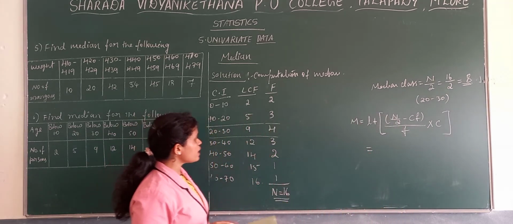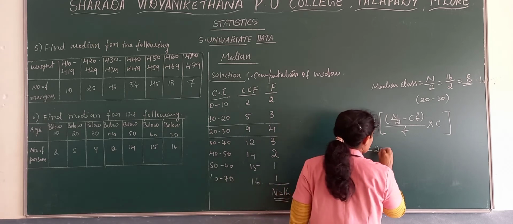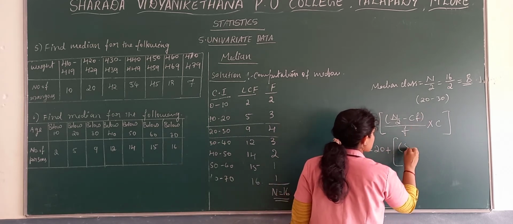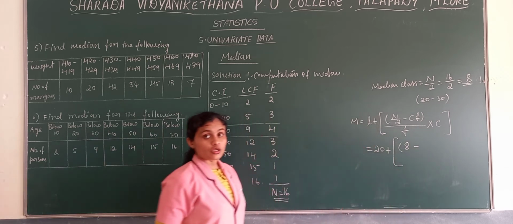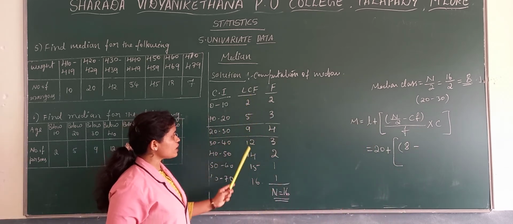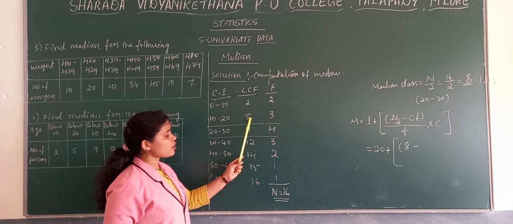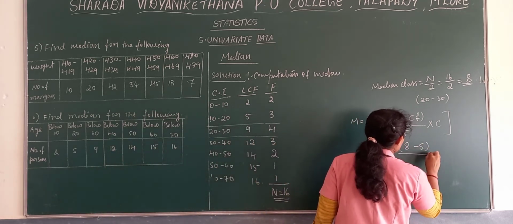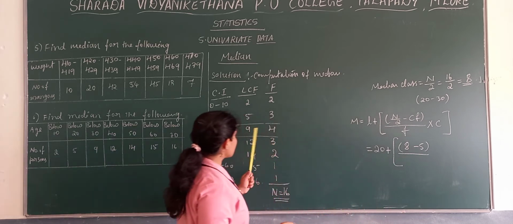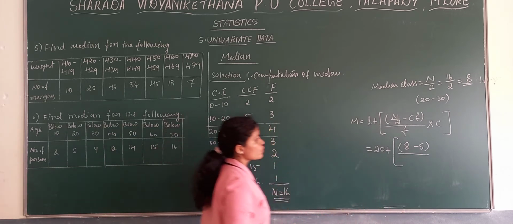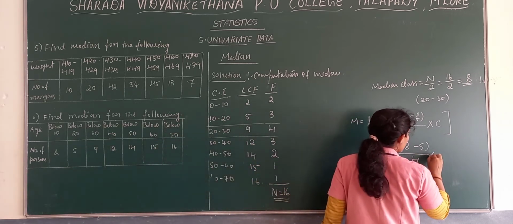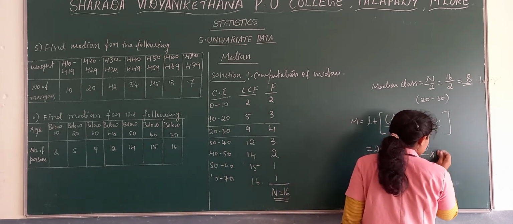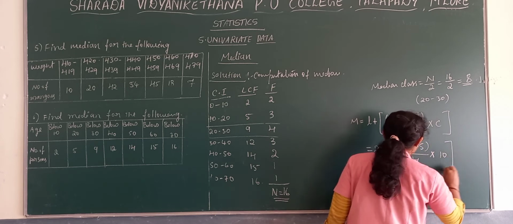Your lower limit is 20, plus n by 2 we got as 8, minus cumulative frequency. See there, cumulative frequency preceding the median class, that is 5. Then divided by frequency. Frequency is 4, into, what is the gap? Gap between the class, it is 10. Gap is 10 over 10.